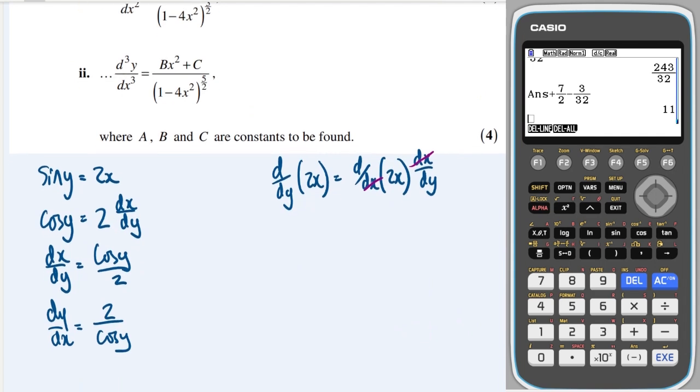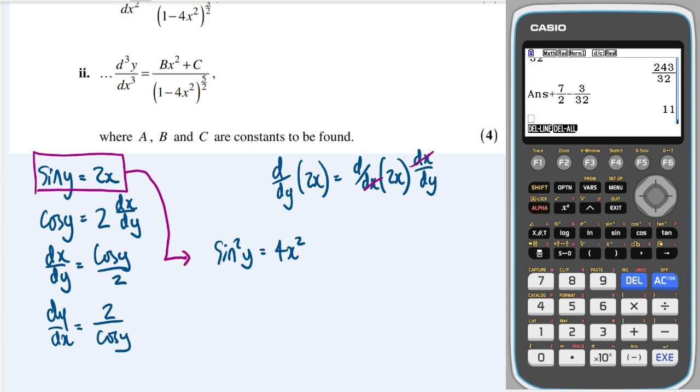And I know over here, using this one, sine y is equal to 2x. It's asking me to use a trig identity, so I could use a triangle here, but instead I'm going to use a trig identity, which is obviously sine squared y is equal to 4x squared.